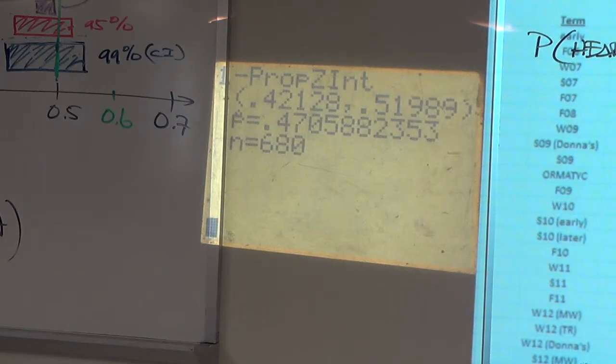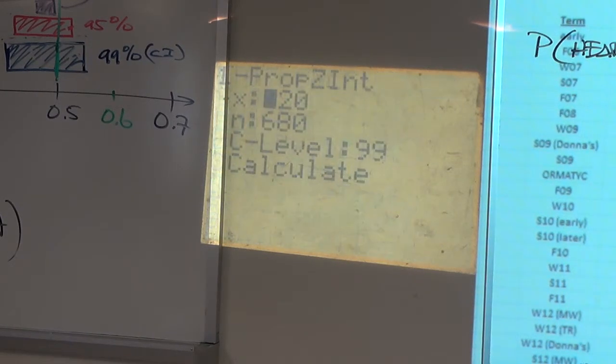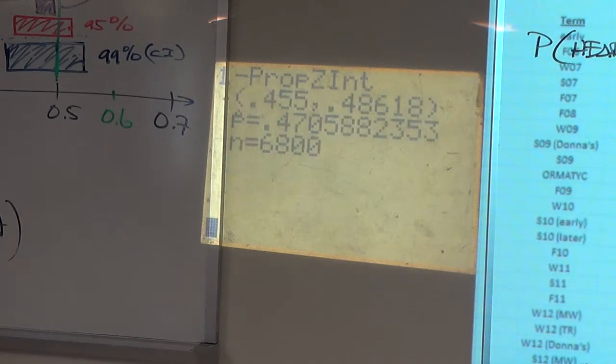Replicate it again, go back, do it again. Stat, test. Stick a 0 on the end of both of these. Is that going to change p hat at all? No! P hat is going to stay 47% because you're increasing the numerator and denominator by the same factor, therefore it cancels out. But all of a sudden, we now have legitimate, statistically significantly different results than a coin flip, don't we? We saw the result enough times.